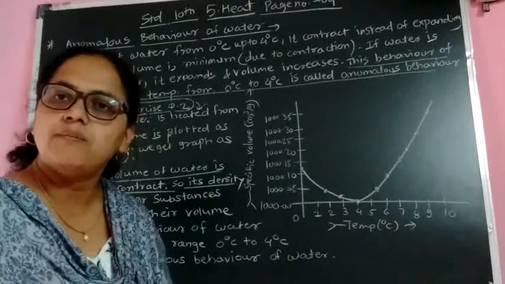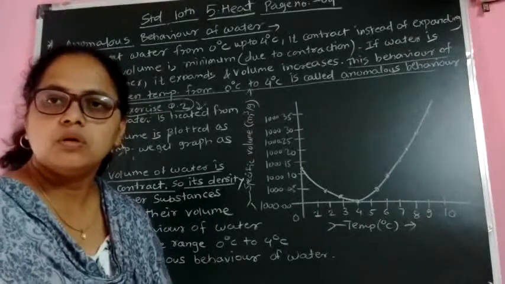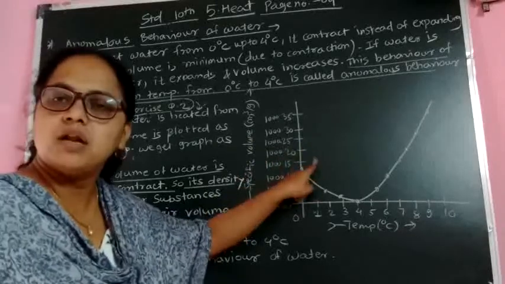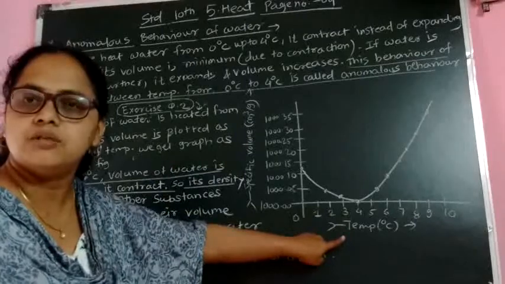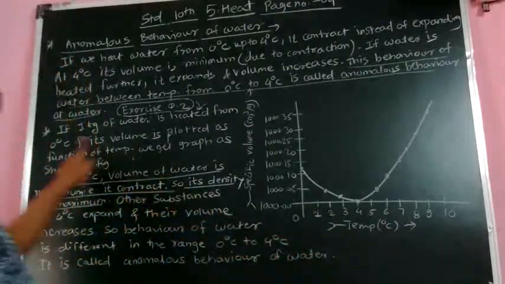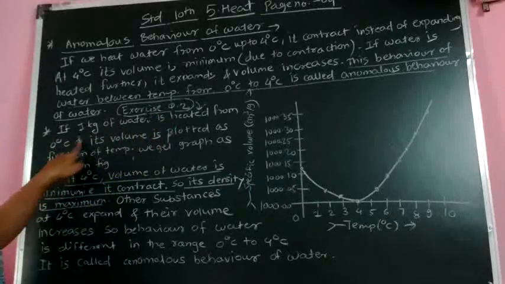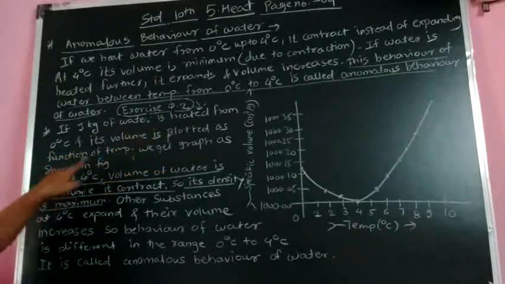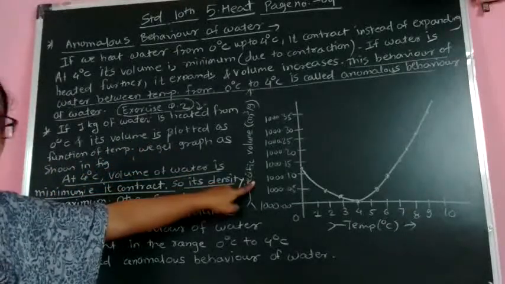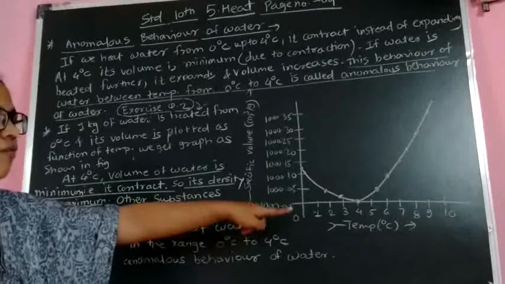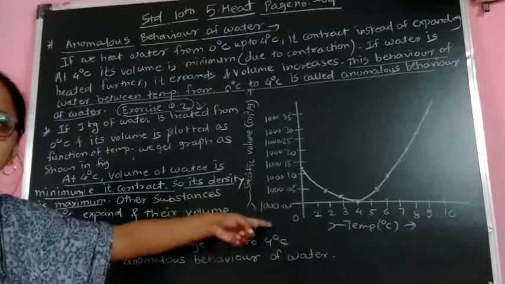What is this behavior of water called? I am going to explain this graph. You can see here, this is the graph of volume versus temperature. If 1 kg of water is heated from 0 degrees and its volume is plotted as a function of temperature, 1, 2, 3, 4 degrees Celsius, the temperature increases when we supply heat to the water.